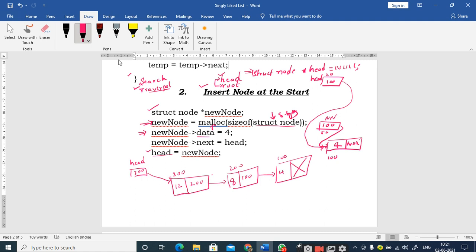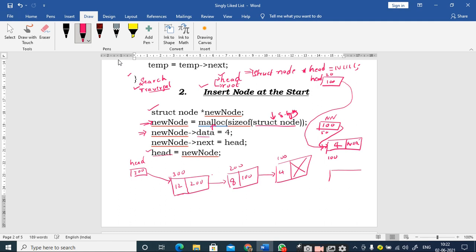That's it. Right. So again assume that I will create another node. Let us see it. So the same sequence of steps will be followed. Struct node star new node. This is how I create a pointer to the struct node. So I have this one, right, and this time assume that new node is created here, and what happened here, new node is equal to malloc of size of struct node.